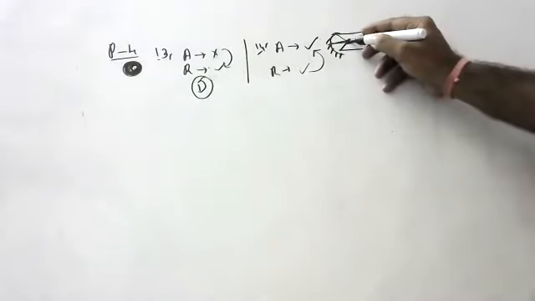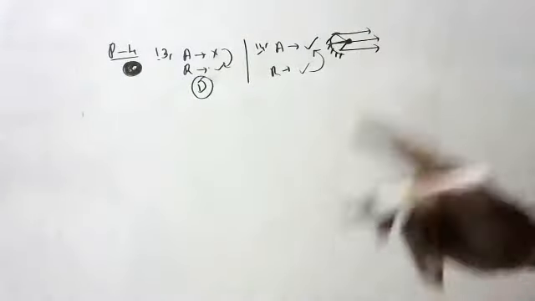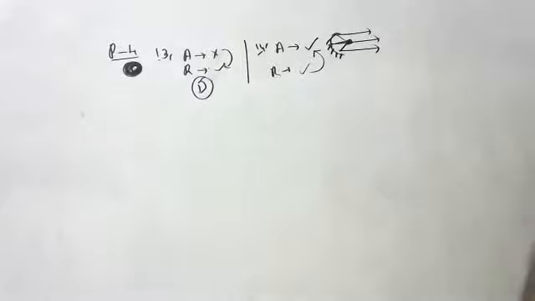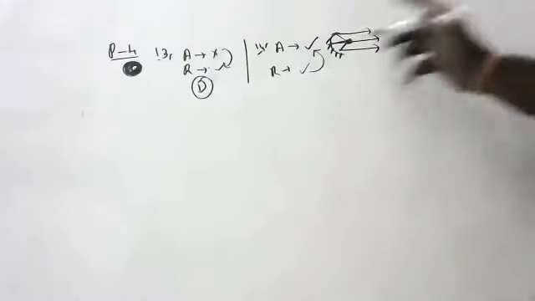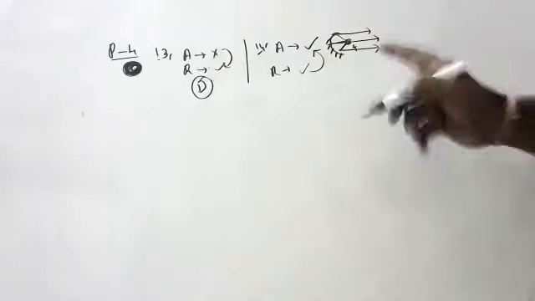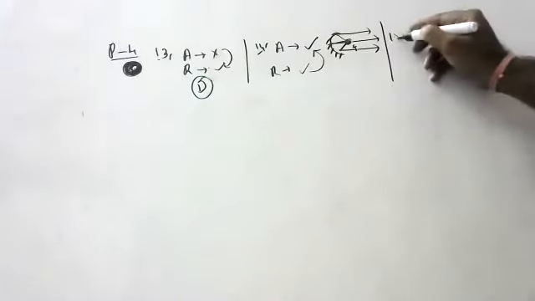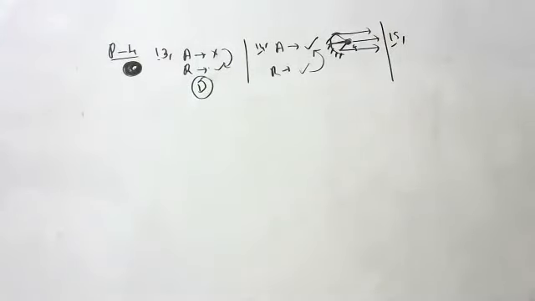The right explanation: the object is kept at focus. When you keep the object at focus, the image will come at infinity, which means a parallel beam of light rays will go. Object is kept at focus, children. Okay. Next.